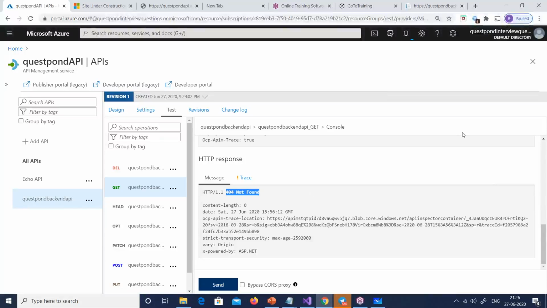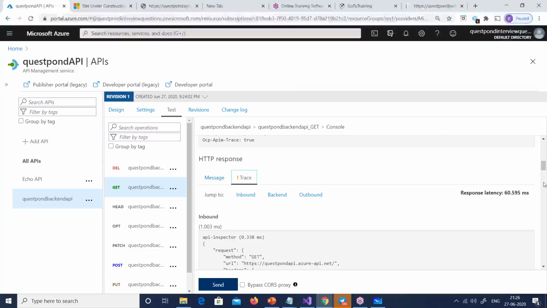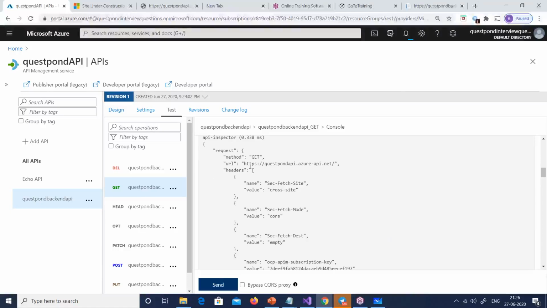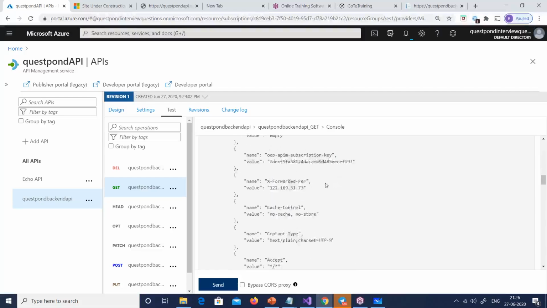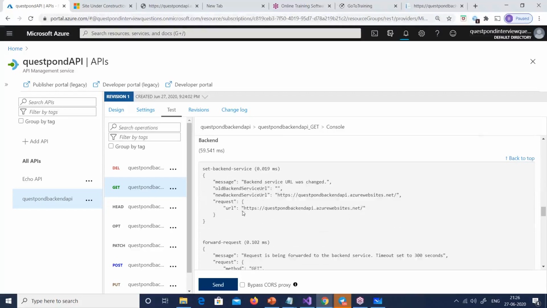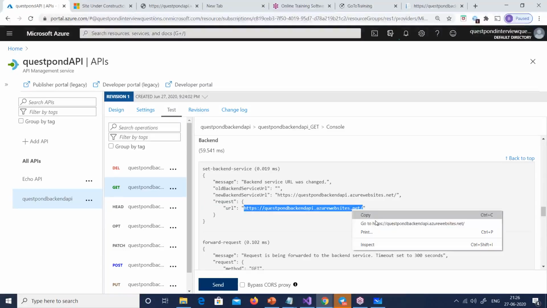Now let me quickly trace out why it is saying 404 not found, because I definitely have an API. So I'll just do a trace out here. Let's look at the trace. In the trace, the first thing you will see is that it has hit the correspond API Azure API net, which is good. Let's look at the second trace. What happens after that inbound rule? It hit the backend API correspond Azure website, which is wrong because it should be hitting not here.